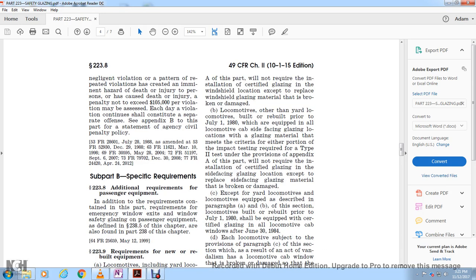Subpart B, specific requirements. Title 223.8, additional requirements for passenger equipment. In addition to the requirements contained in this part, the requirements for emergency windows and windows of safety glazing for passenger equipment, as defined in 238.5 of this chapter, are also found in Part 238 of this chapter.